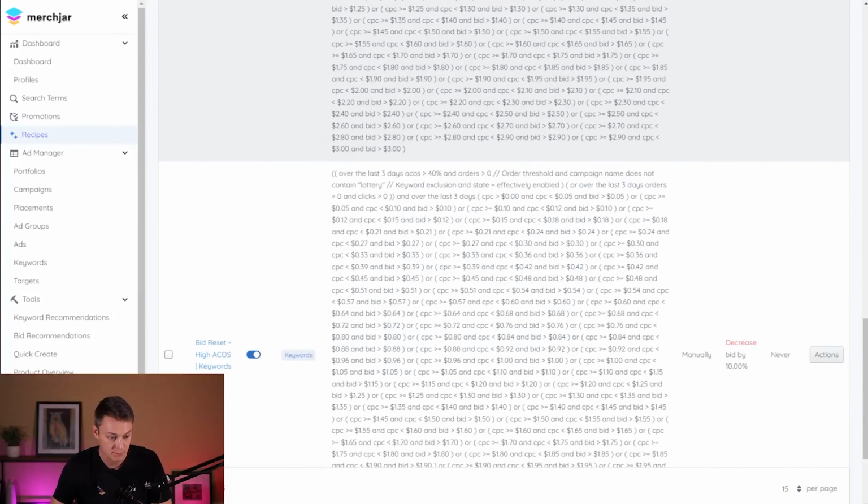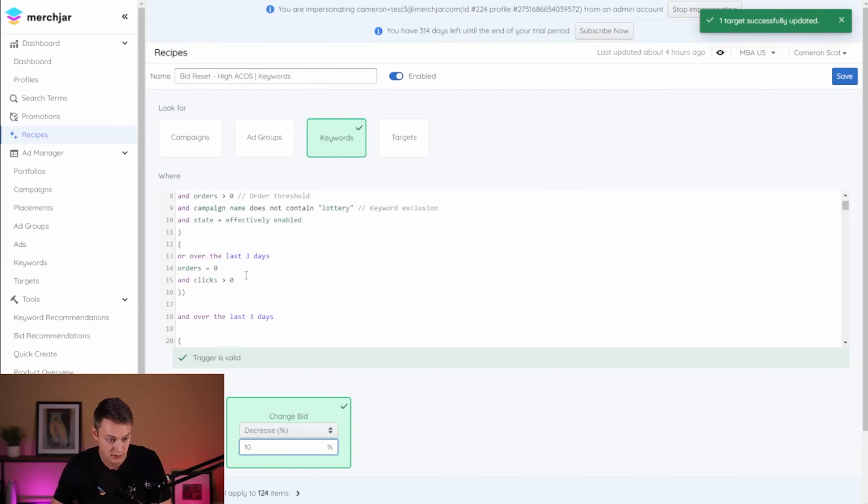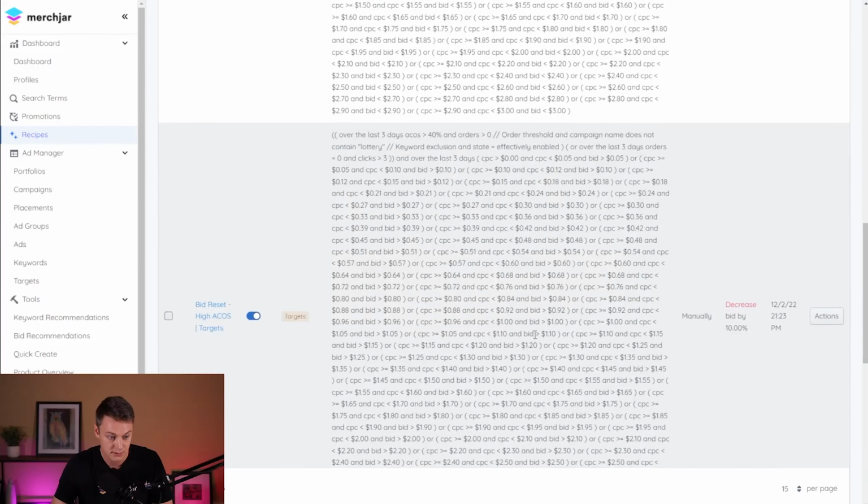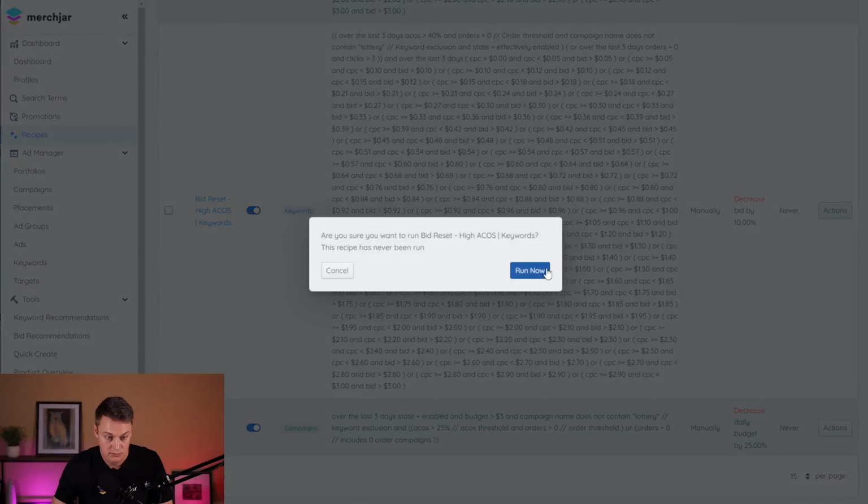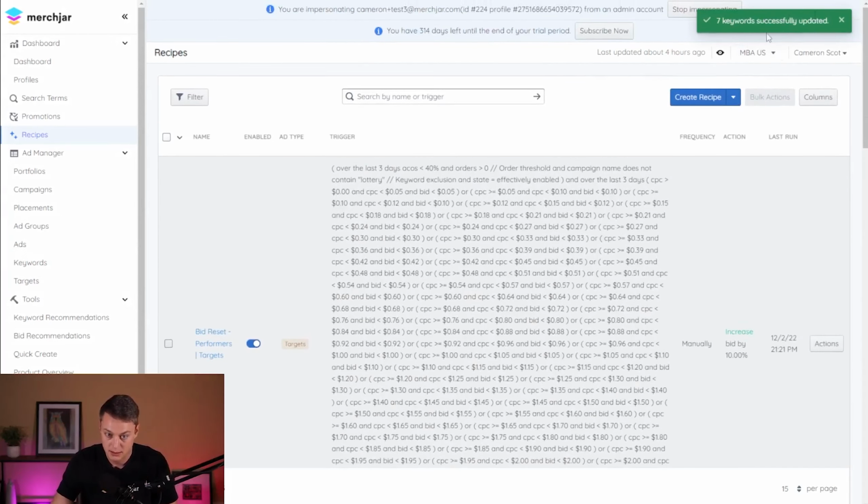We're going to do the same thing for the keywords, and I'm going to go in here and adjust the clicks to anything greater than 3. Let's see what that does. And save. Run this one as well, and run again. All right, so that updated 7 that time, and I think we're pretty good with that.